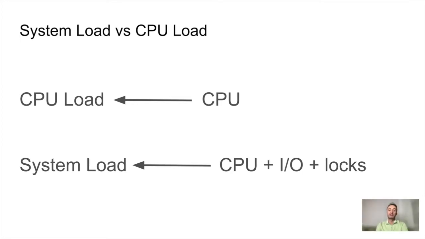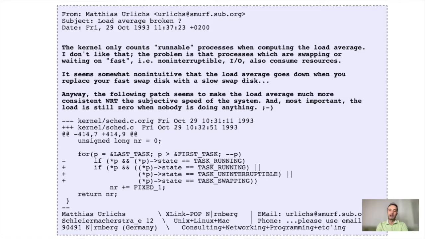Actually, in the beginning, Linux was using CPU load as well. But at some point, it changed because kernel developers thought the CPU load is not intuitive. Sometimes you have I/O requests that are slowing down your system, but your CPU load can go down, which doesn't make sense.